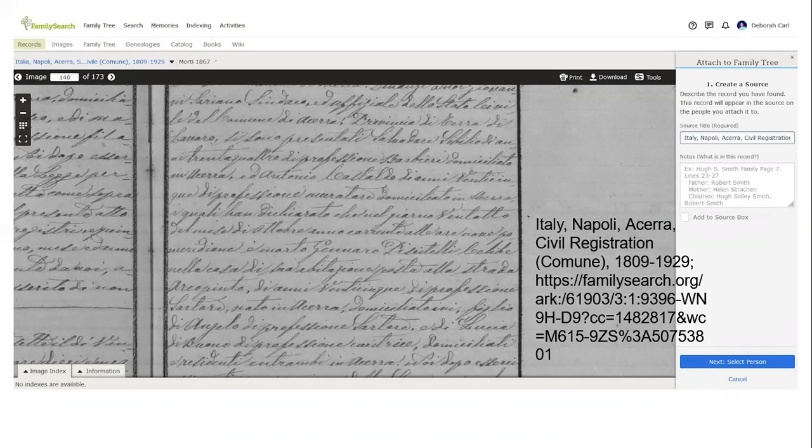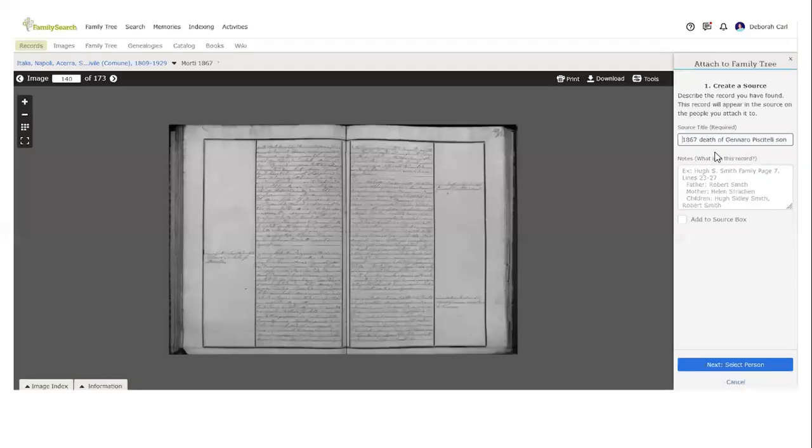Always attach sources so that other people can find out where you got your information and come to the same conclusions. This was found on FamilySearch, so it has a little button here that you can click on to attach to the family tree. Right here is the source title, and this is what's written in there. When I come back later and look at my sources, I am not going to know what that means. So you click in this box, hold down your control key and A, that will highlight it, and then you can type in a title for your source that will actually mean something to you. In my case, I typed in 1867, death of Gennaro Piscitelli, son of Angelo Piscitelli and Lucia de Bono.